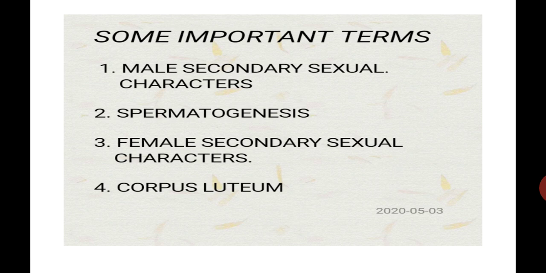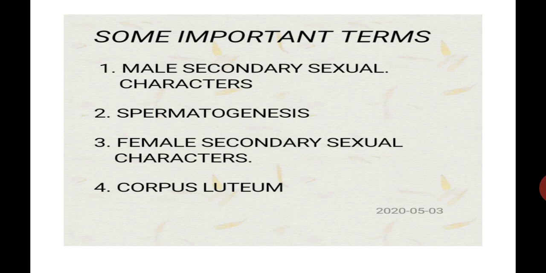Number 3, female secondary sexual characters. Which are the female secondary sexual characters? Number 1, high pitch of voice. Number 2, development of mammary glands. Number 3, broadening of pelvis. Number 4, presence of pubic hairs, etc. are called female secondary sexual characters.